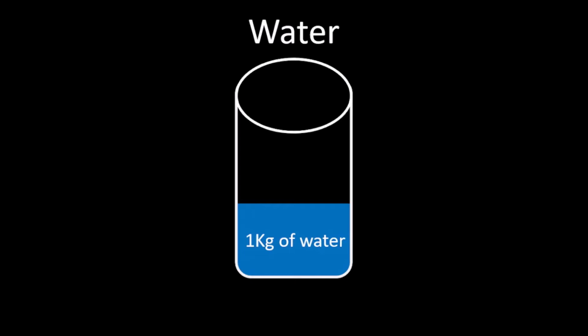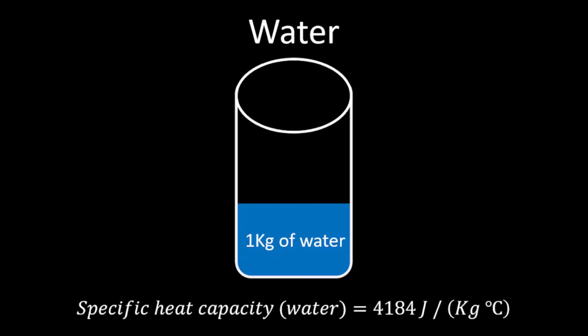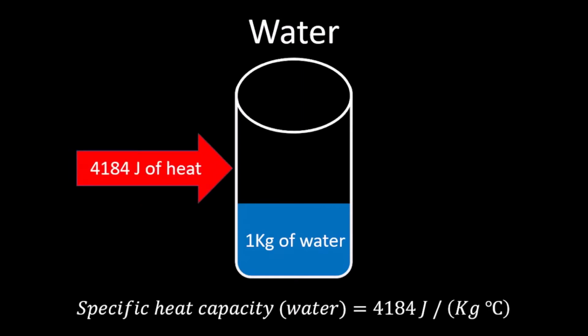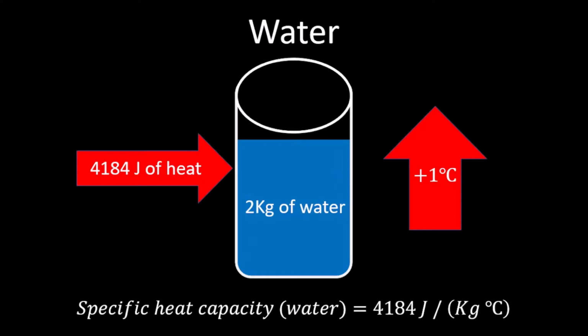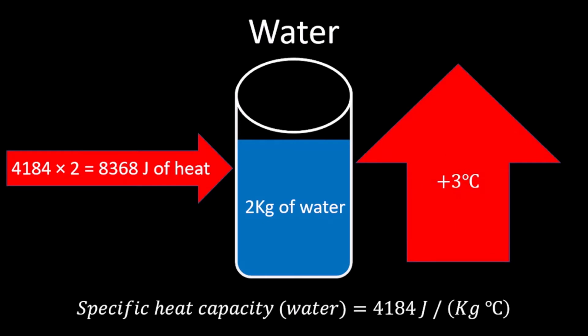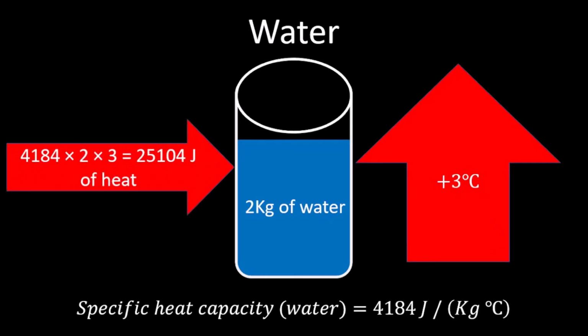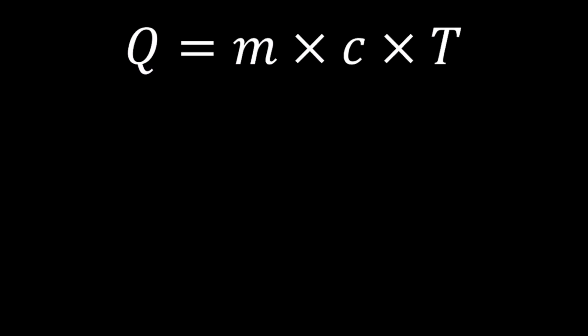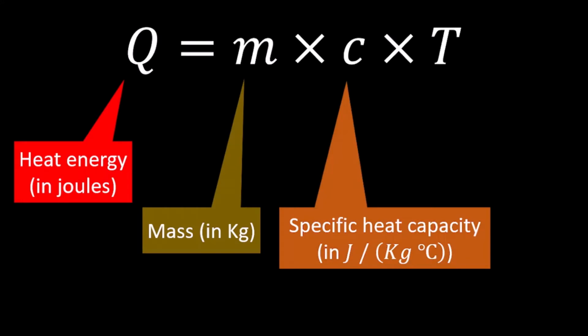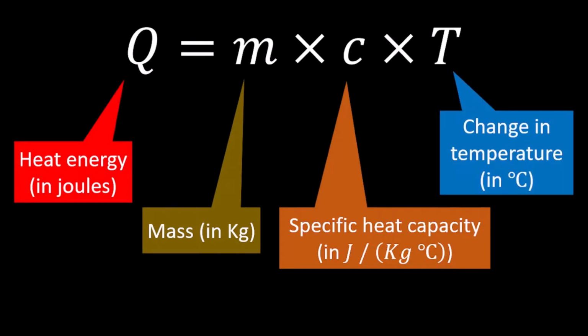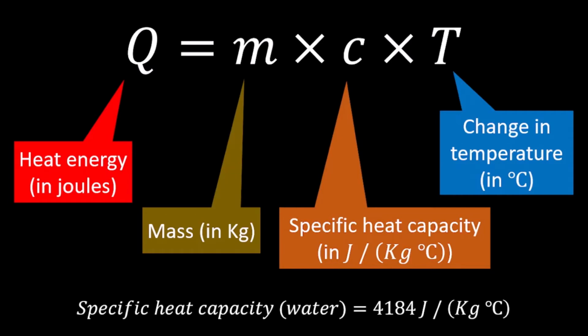Water has a specific heat capacity of 4184 joules per kilogram per degree Celsius. This means that we need to add 4184 joules of heat energy to increase the temperature of 1 kilogram of water by 1 degree Celsius. For 2 kilograms of water, we need to double the amount of heat energy. To increase the temperature by 3 degrees Celsius, we need to triple the amount of heat energy. Here's the equation to understand this better. Q is the heat energy, M is the mass, C is the specific heat capacity, and T is the temperature change. The specific heat capacity of water is 4184.